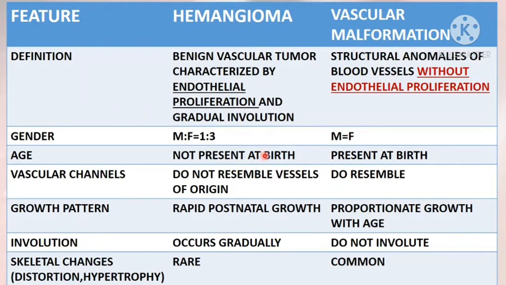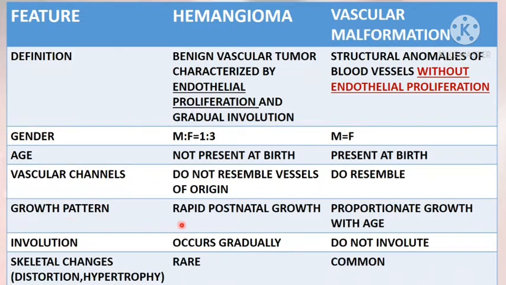Hemangiomas usually present after birth, whereas vascular malformations present at birth. Hemangiomas usually do not resemble vessels of origin, but vascular malformations do resemble vessels of origin like venous malformation, arterial malformation, etc.